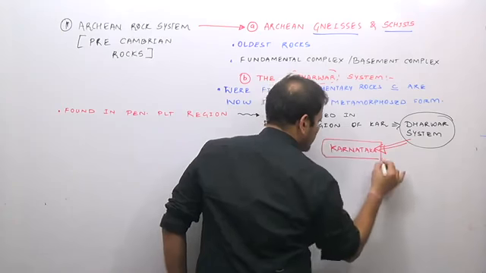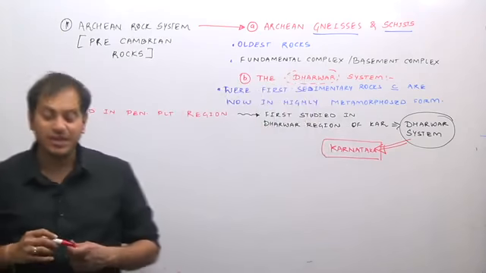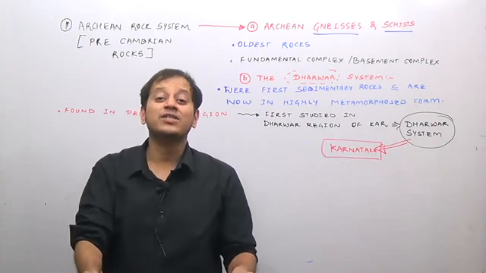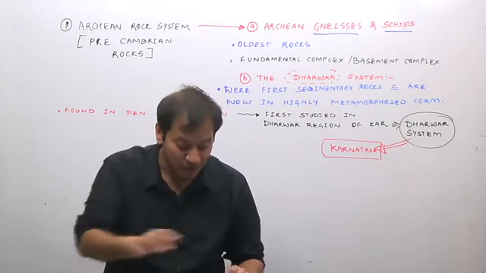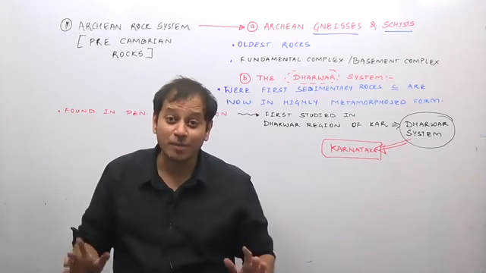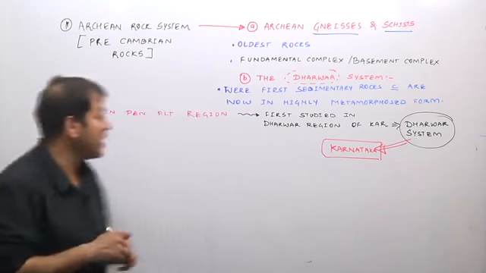So the oldest rock system in India is found in the state of Karnataka. Therefore this is known as the Dharwar system or Dharwar sediments. These are the oldest rock system in India. Now economically, what is the importance of these Dharwar rocks?